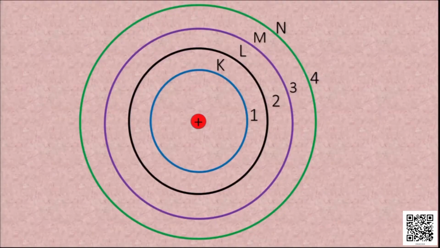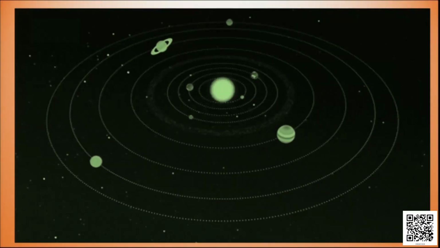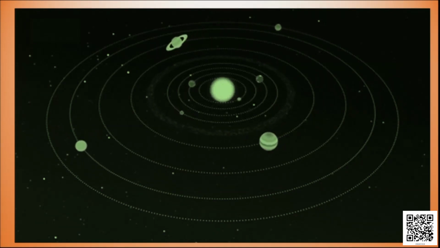So here we can say, when an electron is revolving in the K shell or the L shell or the M shell or the N shell, it does not radiate energy. That means for its lifetime it remains in the same shell and revolves around the nucleus. You can observe a similarity here to the planetary model, as the planets in our solar system revolve around the sun in a fixed path and do not change their path.